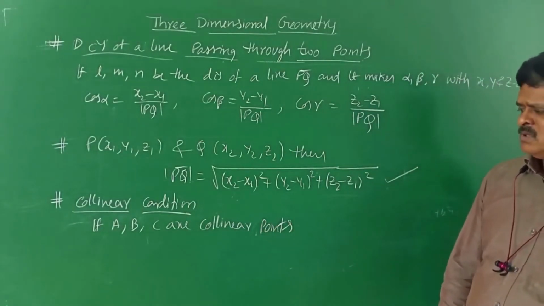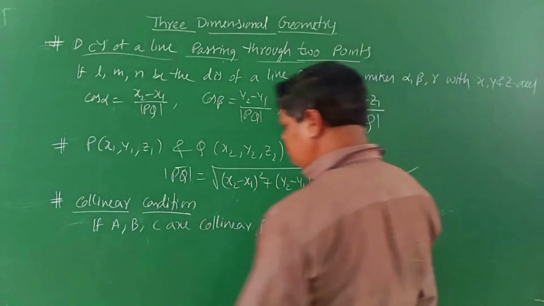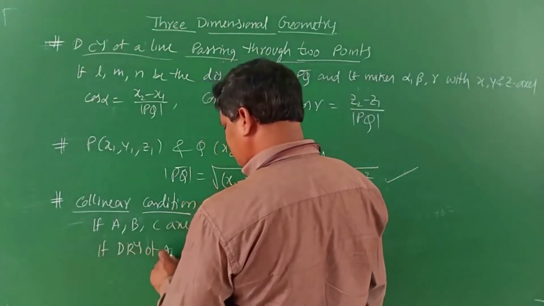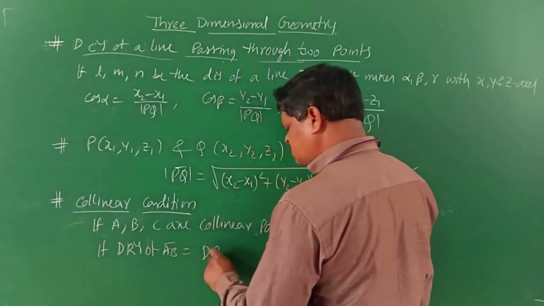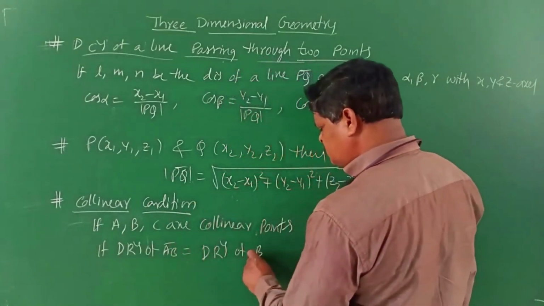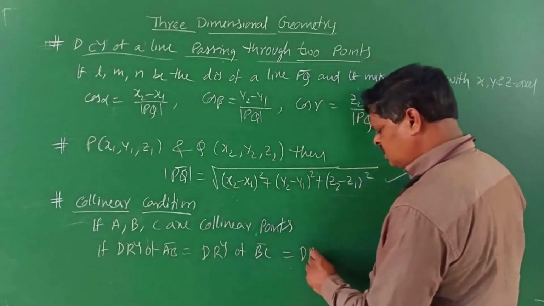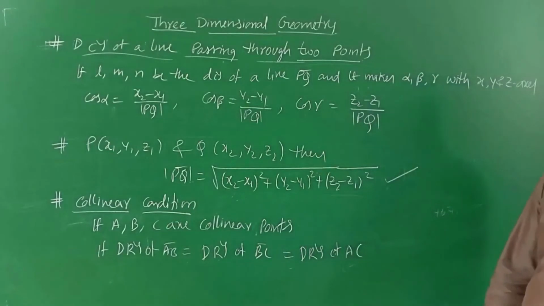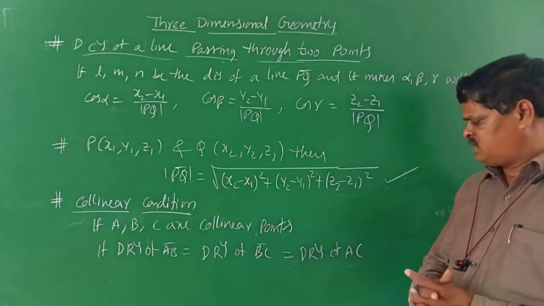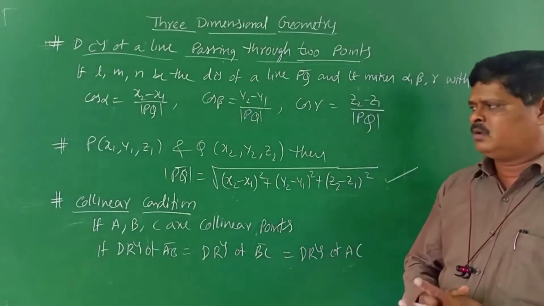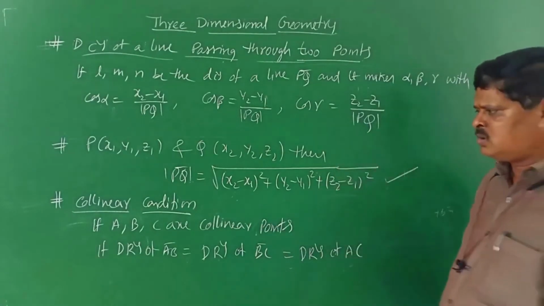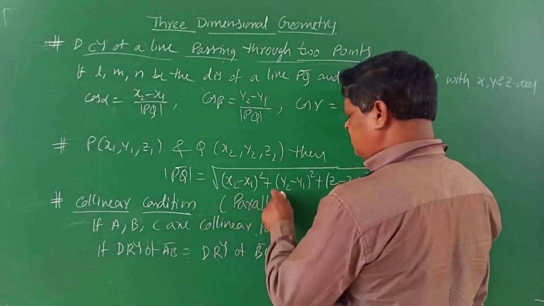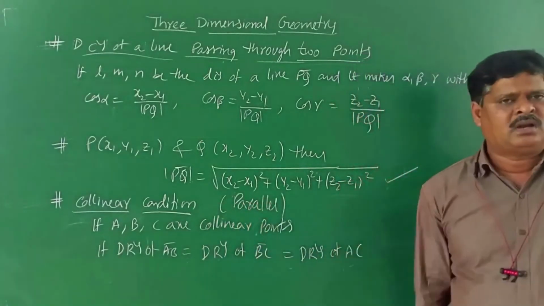To show that A, B, C are collinear, the direction ratios of AB should be equal to the direction ratios of BC, or of AC. Then these are collinear. The same idea is used for parallel lines. What is the difference between the parallel condition and the collinear condition?